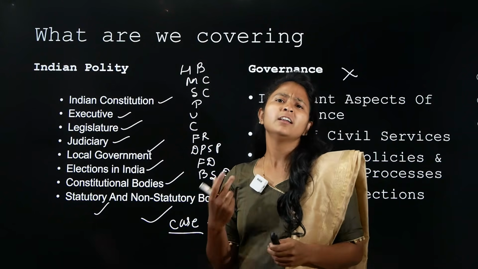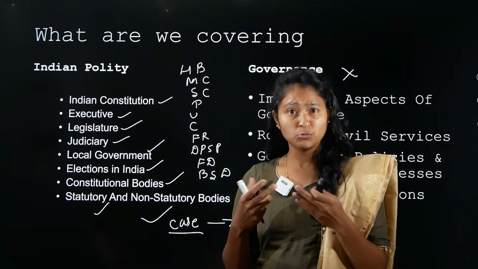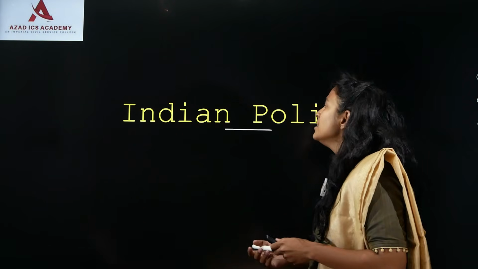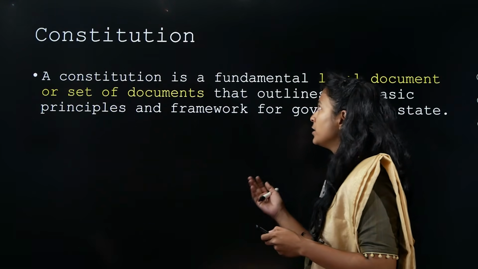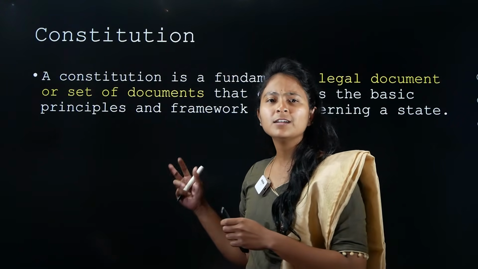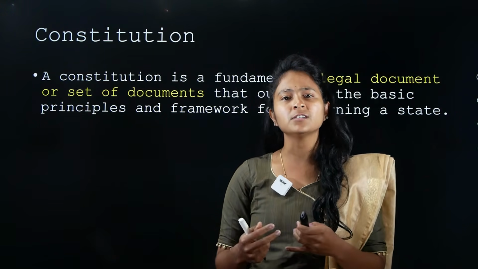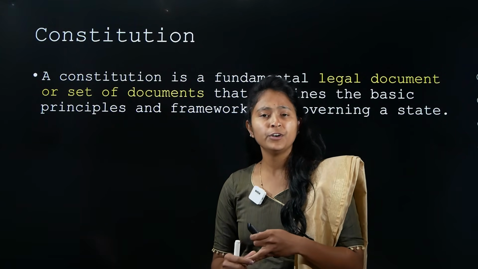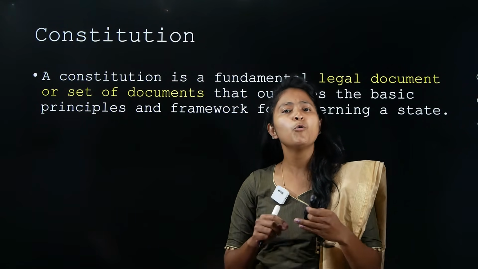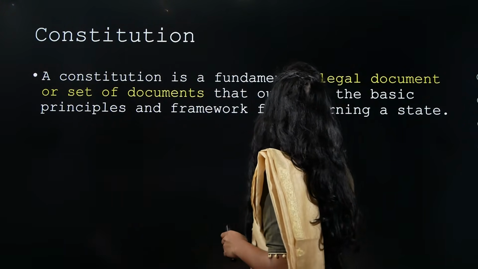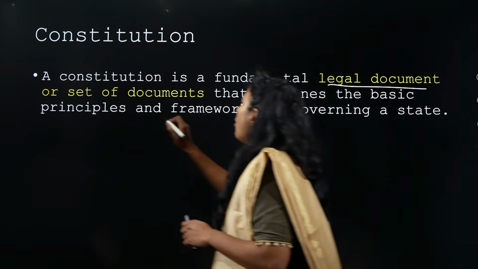If you start reading the book at the beginning itself, you will be so confused, like what is this exactly, right? So now let us see the first important thing, that is Constitution. Now I will not waste much time understanding what this Constitution is, because we will start with the historical background. When we are discussing the salient features of the Indian Constitution, I will be discussing this particular topic in more detail, right?